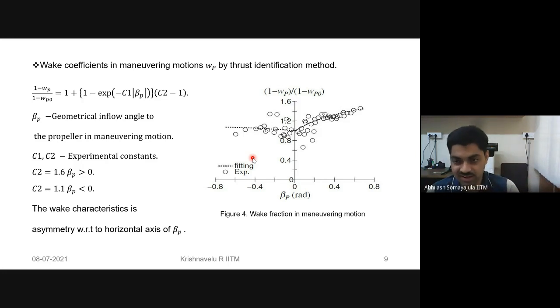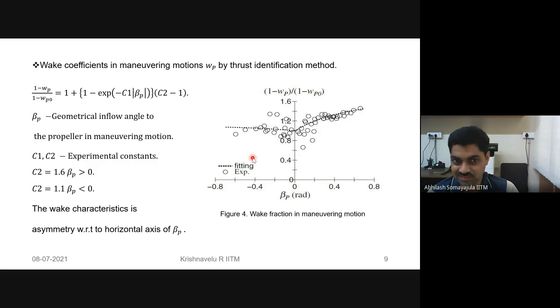So the local angle of attack at different sections of the propeller, which is continuously varying, is important. It is very important to figure out the local flow velocity at that point in order to predict how much thrust you are generating.